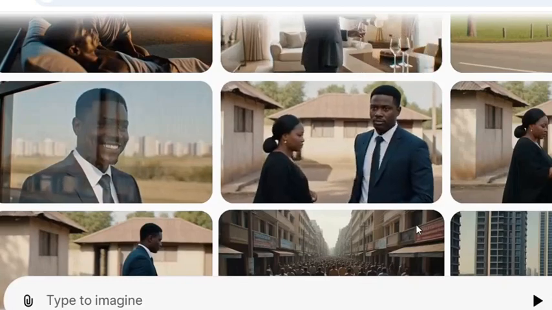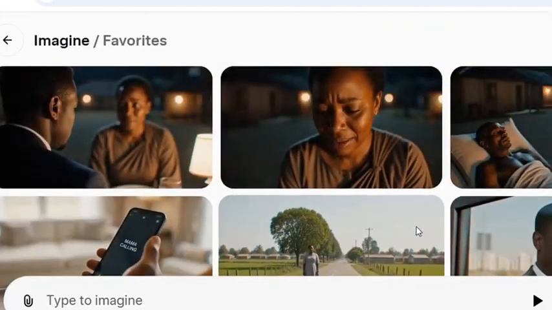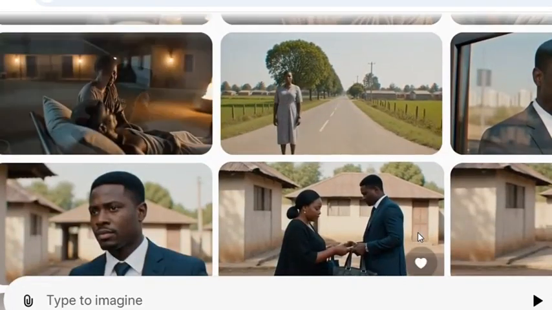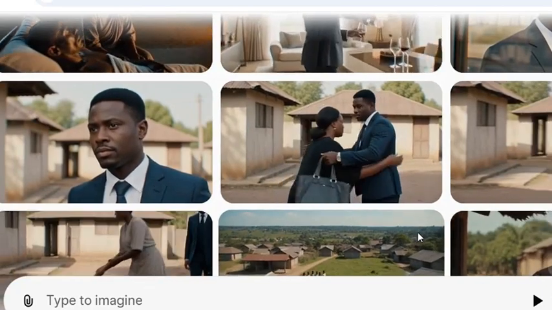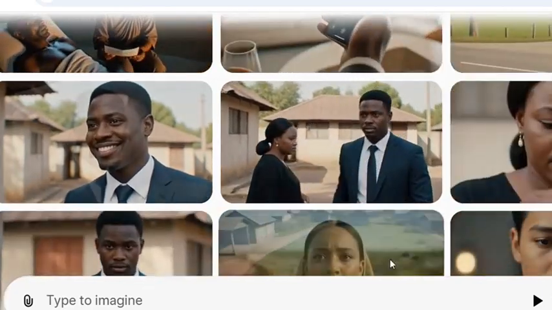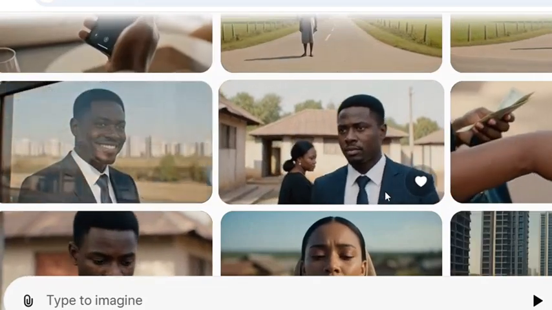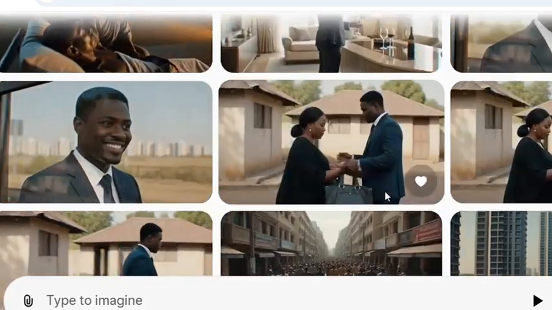Now, let me take you guys to my desktop screen and show you how I created that entire video for free without paying for any AI tool. Let's get started. Now, these are all the video scenes. As you can see, these are all the video scenes here. I'll be showing you guys how I generated all the video scenes.